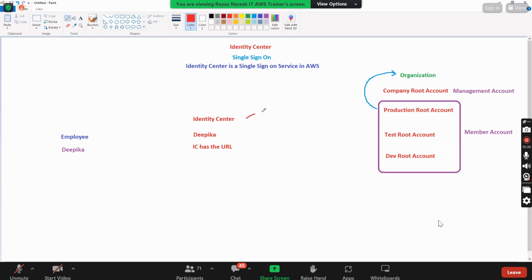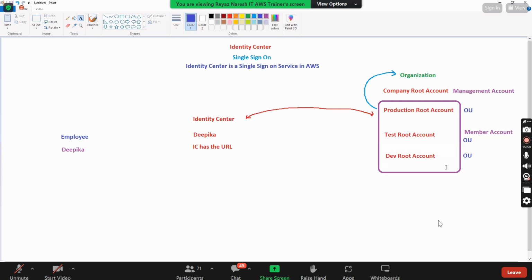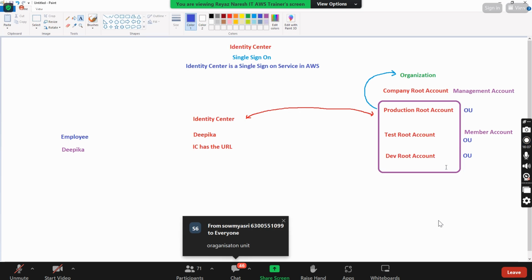Identity Center and this organization should be interconnected. Otherwise, if you create a user called Deepika, you need to assign her to one of them. Here, can I call each and everything an OU? OU means organizational unit. Each and every individual root account is an organizational unit. So an organizational unit is nothing but a category. Now I create a user called Deepika.